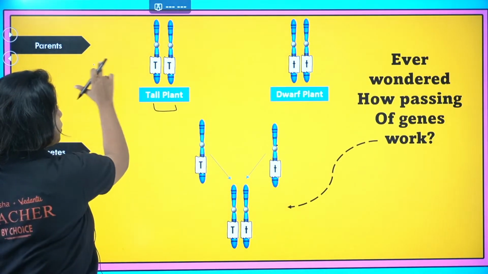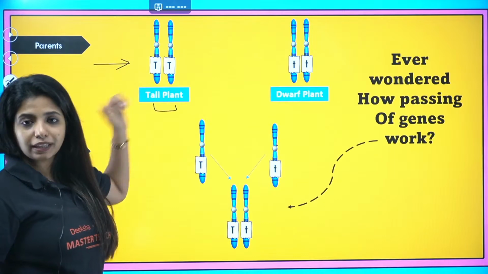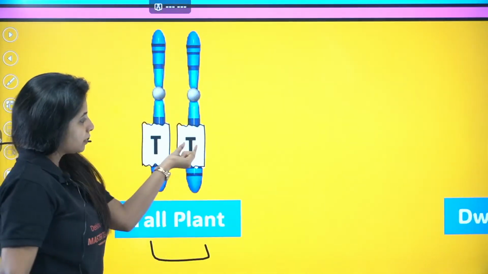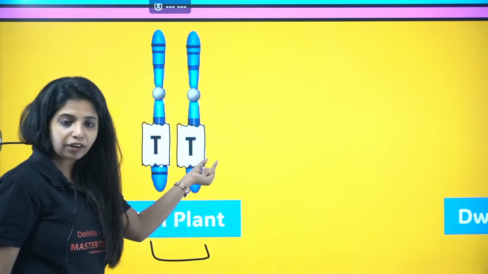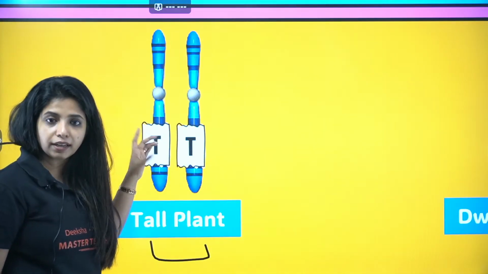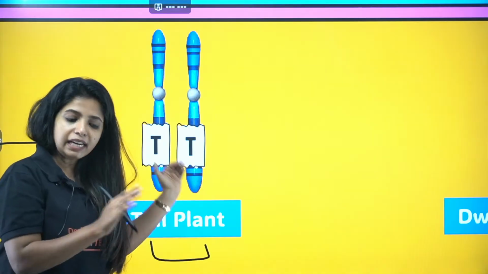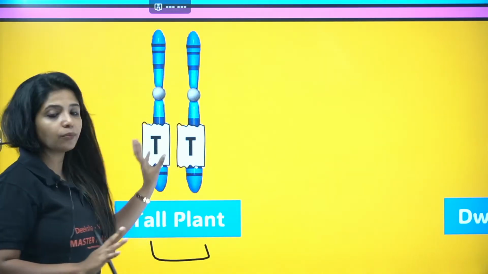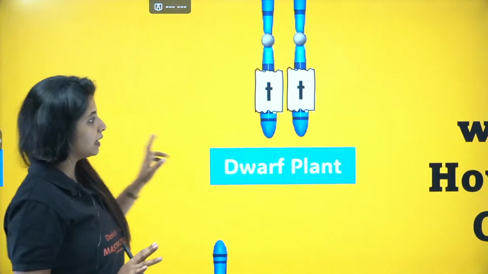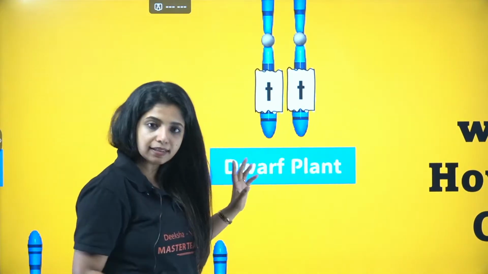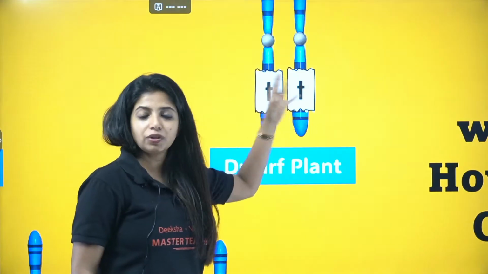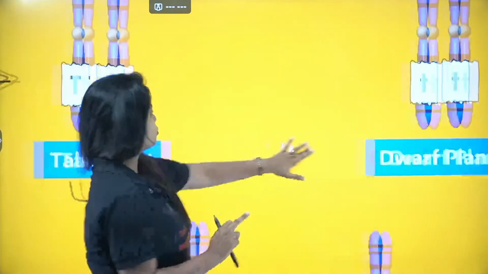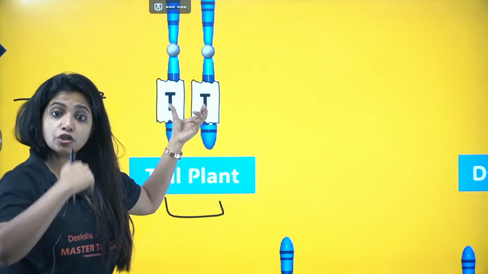Now here I am just talking about 1 pair of chromosome that this particular plant is having. In a pair of chromosome, on this particular area I have a gene coding for height, in this particular area I have a gene coding for height. Both of the alleles are similar over here. It can be dissimilar also, that's not an issue. I am talking about a scenario where both of them are same. Similarly, in this particular case, suppose this is someone else. You have a pair of chromosome. Here also the alleles are same. As I said, this condition is known as homozygous condition. This is homozygous dwarf, and over here this is going to be homozygous tall.